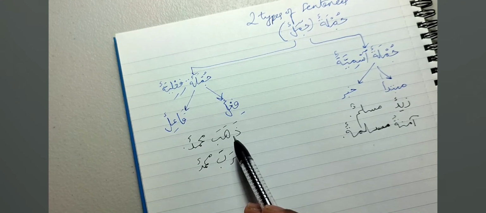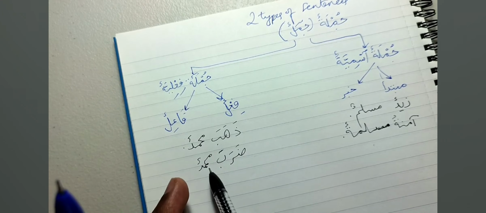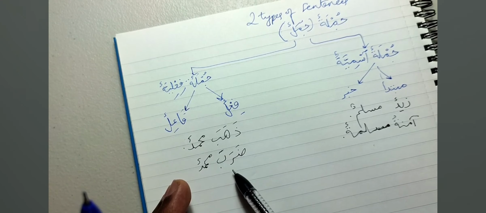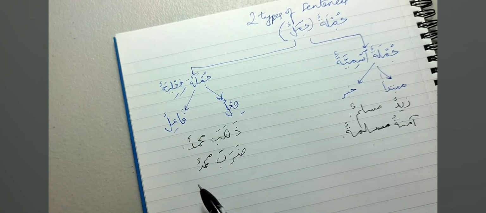This type of verb requires an object. So we have two types of verbs. We have a verb which is lazim, it only requires a fa'il. And we have another type of verb which is muta'addi. Every verb requires a fa'il, but this one, along with requiring a fa'il, has to have an object. It fell on, or it occurred, it happened to.